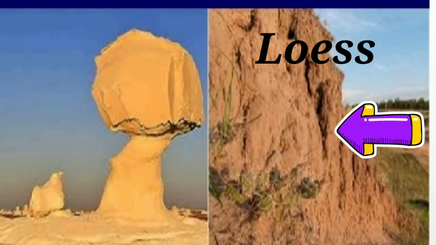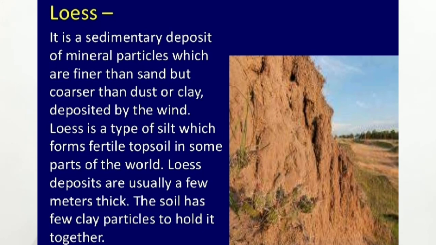The next depositional feature is loess. When the wind carries sand particles with it, and when it blows at speed, it carries these particles to the neighboring land areas. So when these sand particles are deposited beyond the desert limits into the nearby areas, this results in the formation of loess. Loess is basically formed at a distant place from the source area.